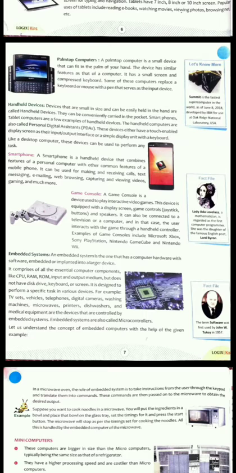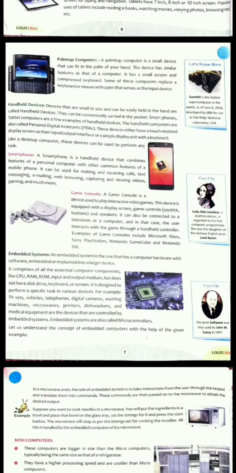It can be used for making and receiving calls, text messaging, emailing, web browsing, capturing and viewing videos, gaming and much more. So with a smartphone you can do the functions of a computer and the functions of a mobile phone. Okay, you can call from your smartphone, you can receive messages, you can email, you can browse websites, you can capture photos and videos, you can play games and much more.